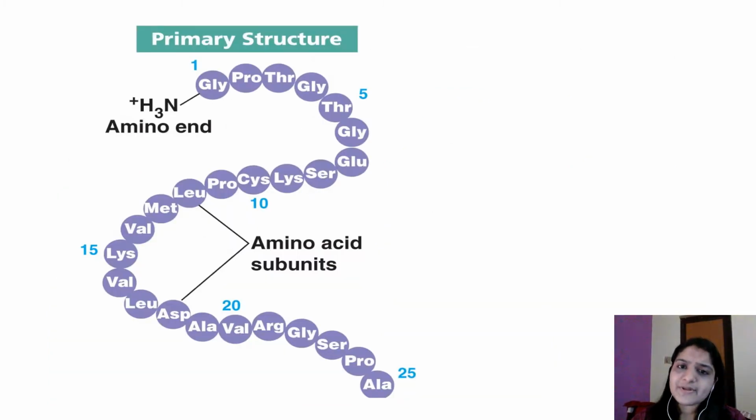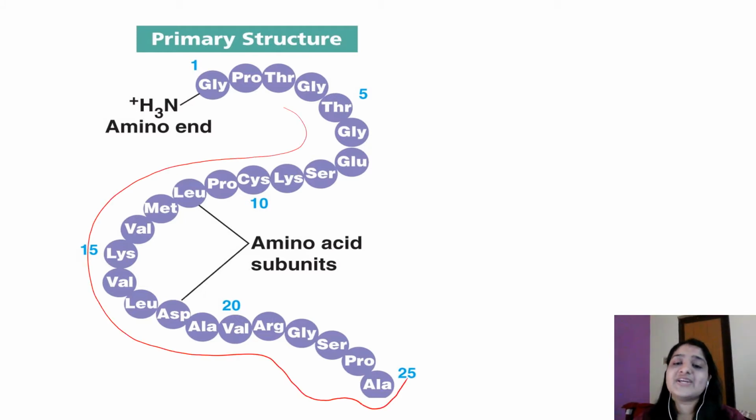So moving on to the primary structure. What is the primary structure? It is a linear sequence of amino acids. Just like beads connected on a string, the amino acids are linked together to form the primary structure.